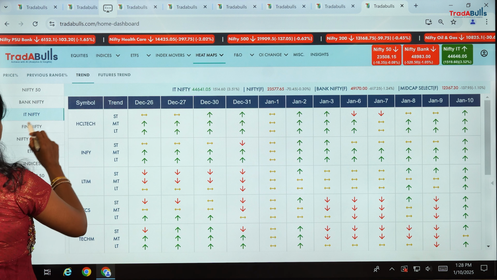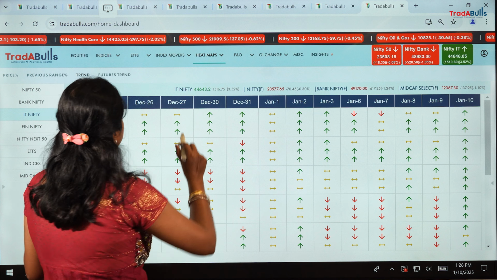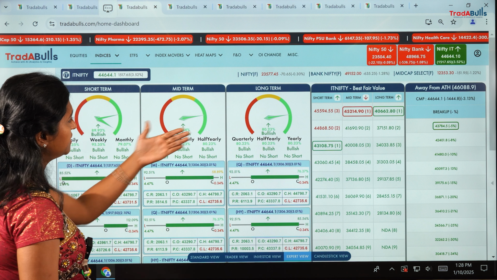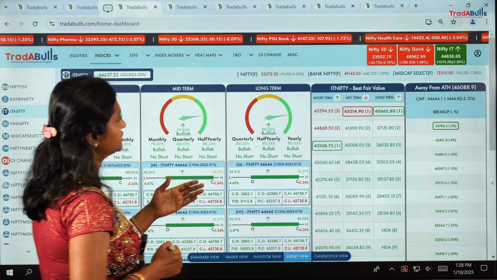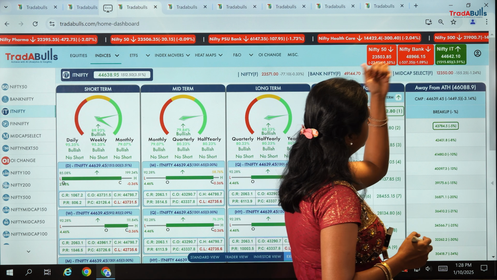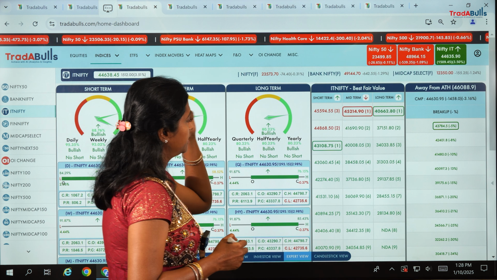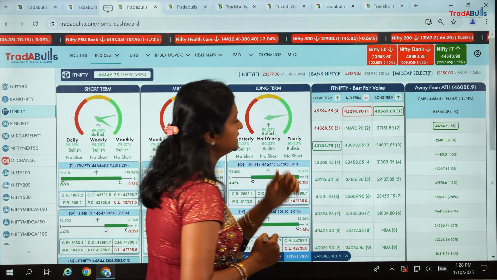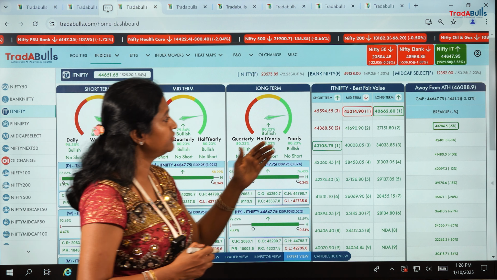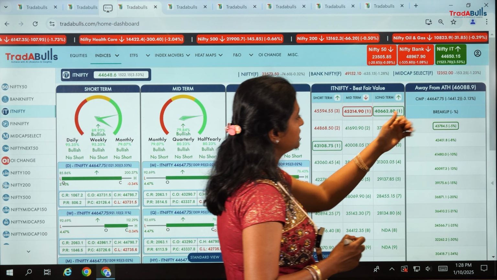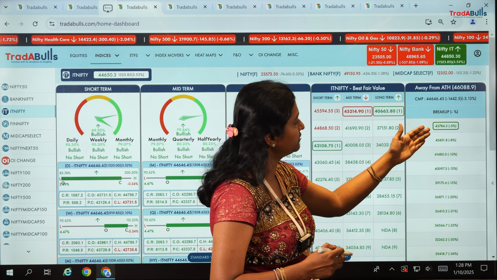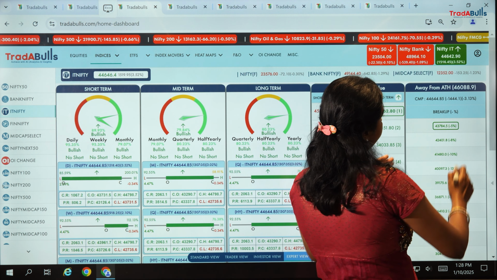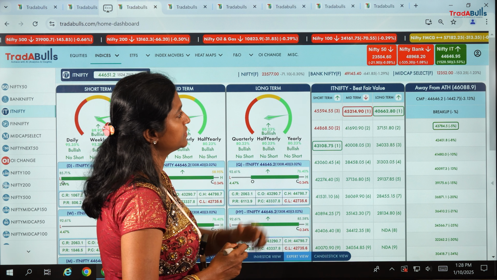And if you want to go to other sections where you can see the next best fair values for IT Nifty, look here. Nifty IT is at 44,637, whereas in the best fair value you can see the next best fair value will be 44,868. And if you look into the all-time high, it has already been broken. 43,784 was the previous all-time high, but this has been broken, and right now it is trading at around 44,646.